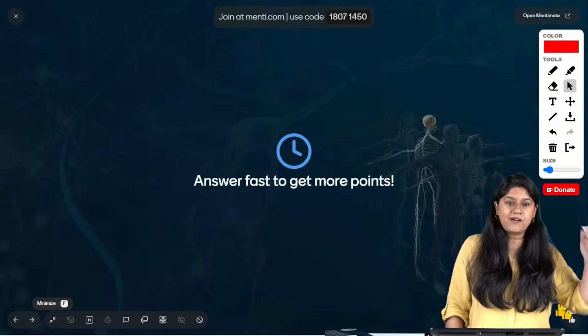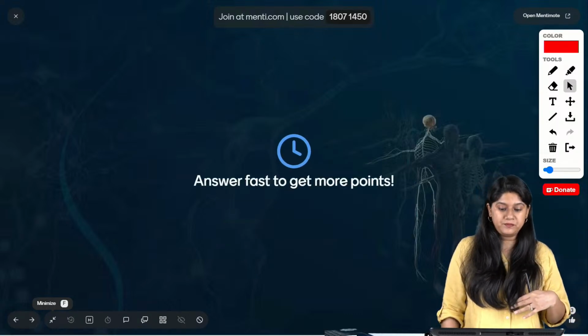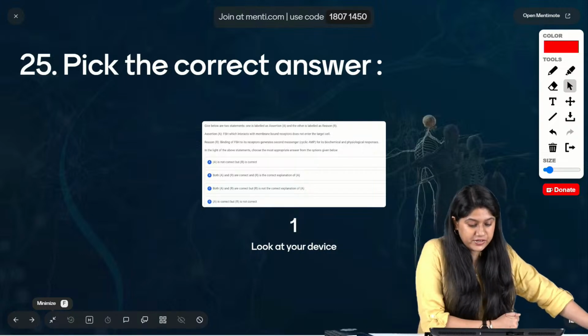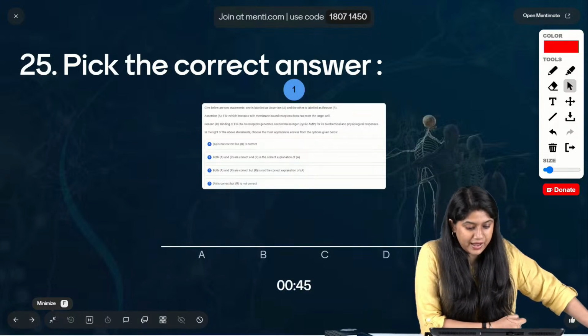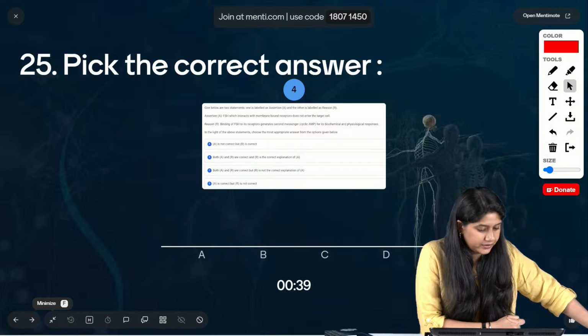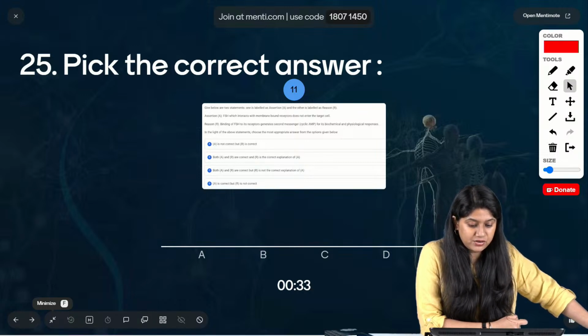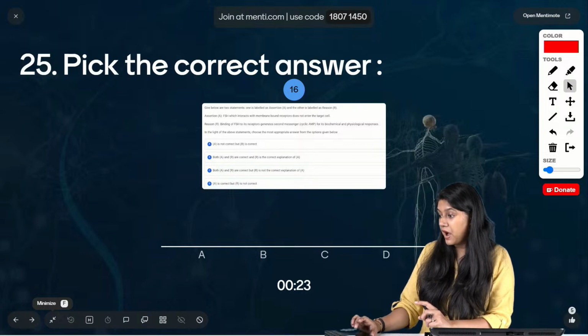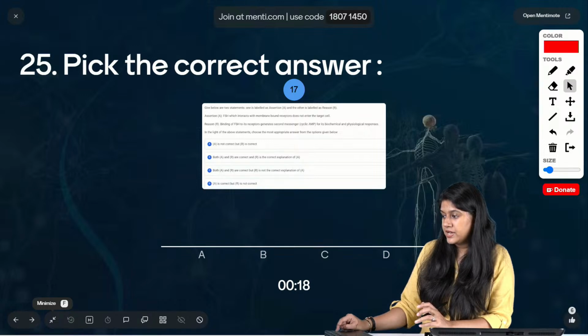Let's see after 25, this is the 25th question everyone. Okay, we have assertion and the reason. FSH which interacts with the membrane bound receptors does not enter the target cell. Okay, binding of FSH to its receptors generates a secondary messenger that is cyclic AMP for its biochemical and physiological response. So this is from the mechanism. What is the mechanism? How a particular hormone works.